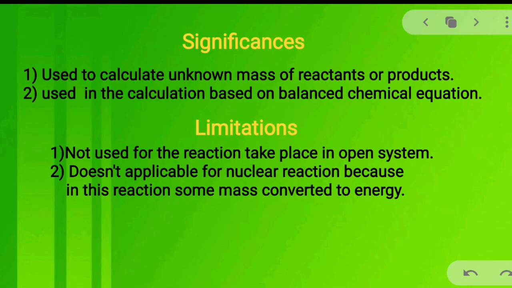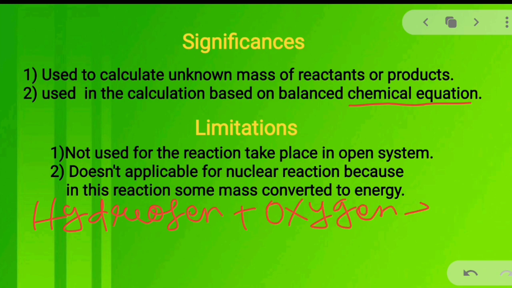Now, let us know the significance of this law of conservation of mass. The significance is that it is used to calculate the mass of an unknown reactant or product. It also helps in calculations based on balanced chemical equations. For example, when hydrogen reacts with oxygen, it produces water.